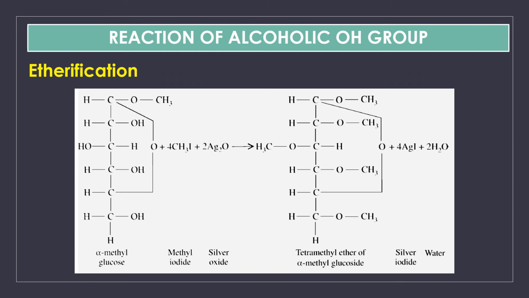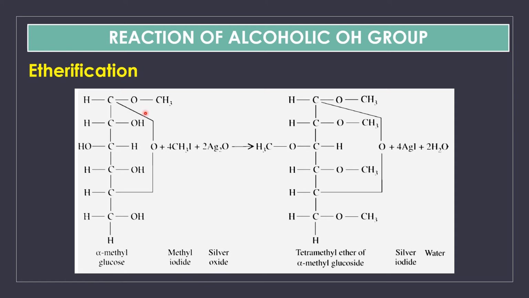Next reaction, etherification. In this reaction, the alcoholic OH group reacts. So this is a reaction of the alcoholic OH group. Here we have taken alpha methyl glucose. For this reaction, first we have to protect this glycosidic OH group with an alkylating agent.